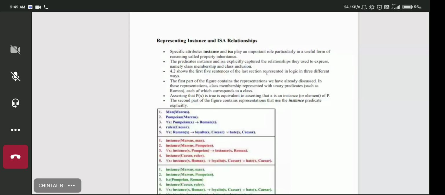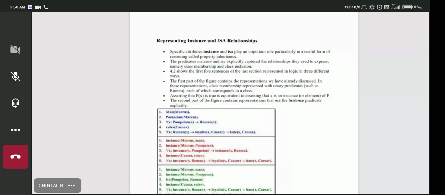So we have over here the first statement, man Marcus. We know that man is a class and Marcus is an instance of that class. So here in the red one you can see instance Marcus of man. Always the object name comes first and then the class name.